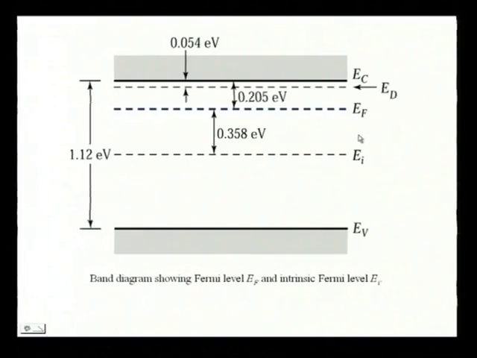Now, another important thing is the intrinsic level, EI. What is the intrinsic level?